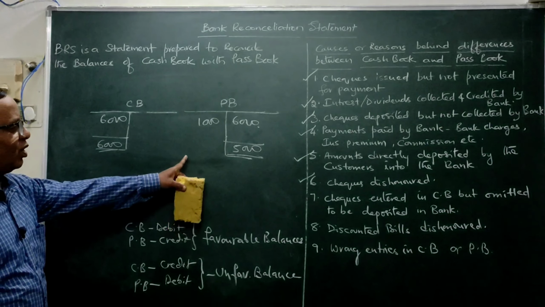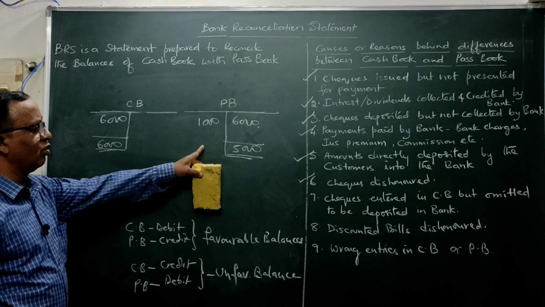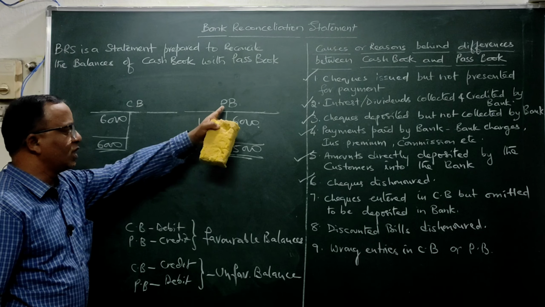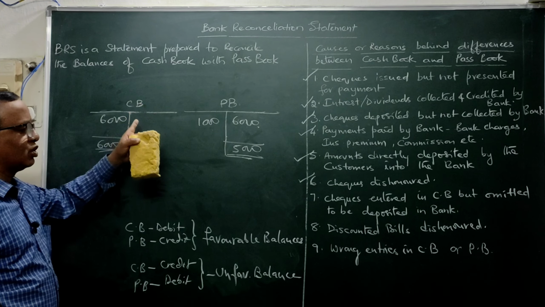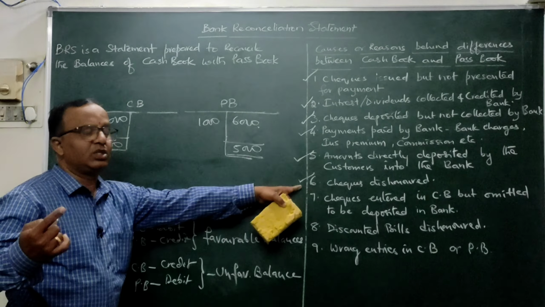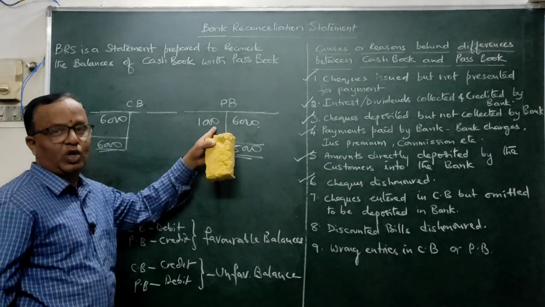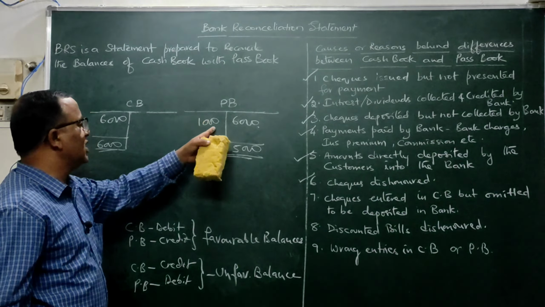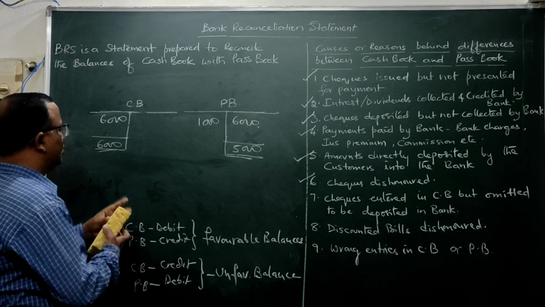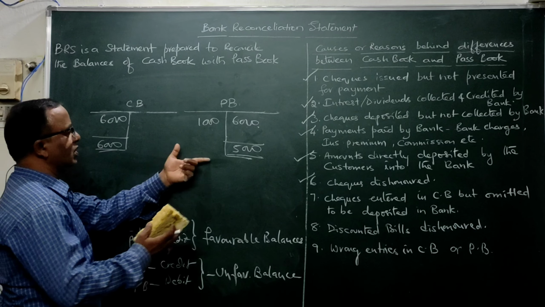I hope you people are following me. Observe them calmly, then you will be knowing it. When a check is dishonored, in the passbook it should be debited and in the cash book it should be credited. Now this particular transaction, checks dishonored, means when it is dishonored it is recorded in the passbook only, because only the bank will dishonor it. Now that is not posted here in the cash book on the credit side. So this is the situation. These two are not agreeing. You can see 6000, 5000.